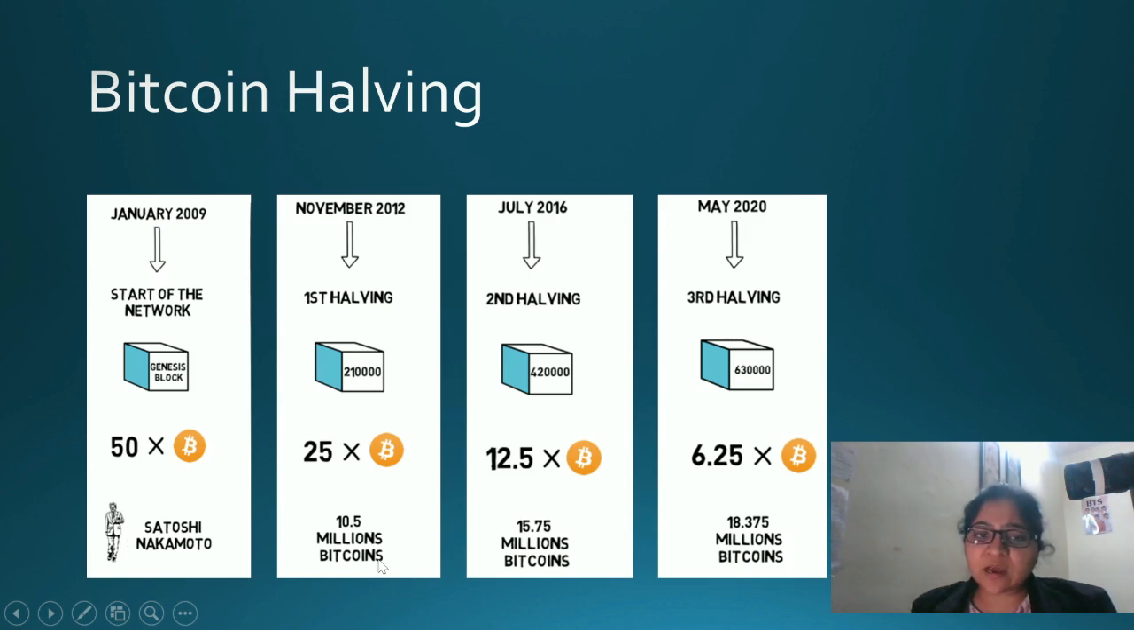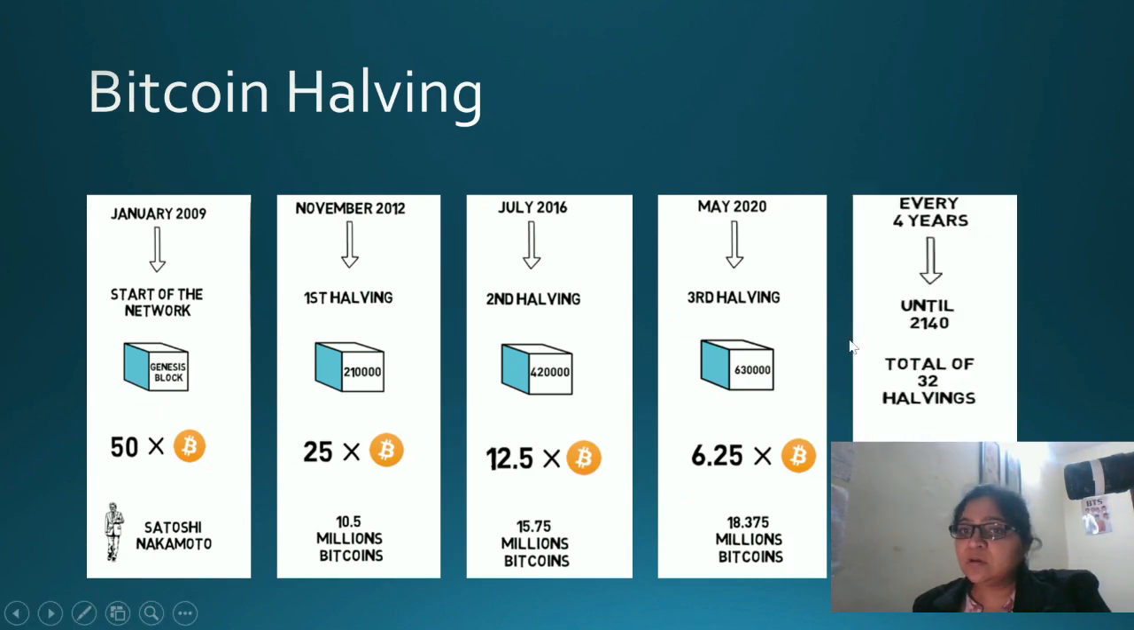So you check the supply. When the first halving happened, approximately 10.5 million Bitcoins were in the market. In the second halving, it was around 15.75 million. Then when the third halving happened, around 18.375 million Bitcoins were already in the market. Now when is the next halving going to take place? In 2024, right? We are already in 2024. The next halving is going to take place soon. What will happen then? It continues every 4 years, with every 210,000 blocks mined.